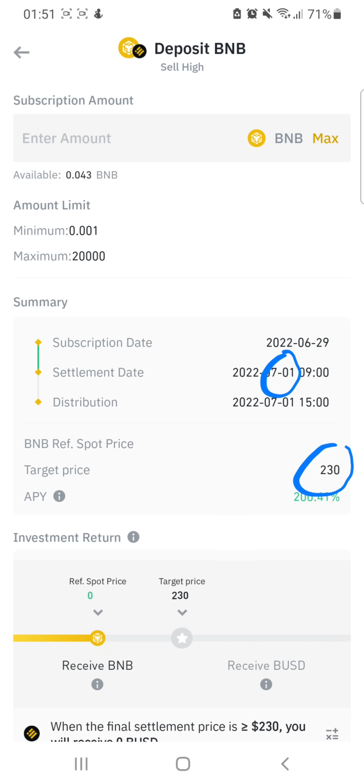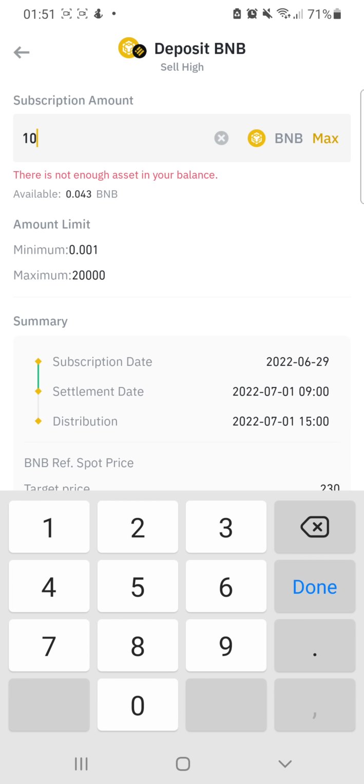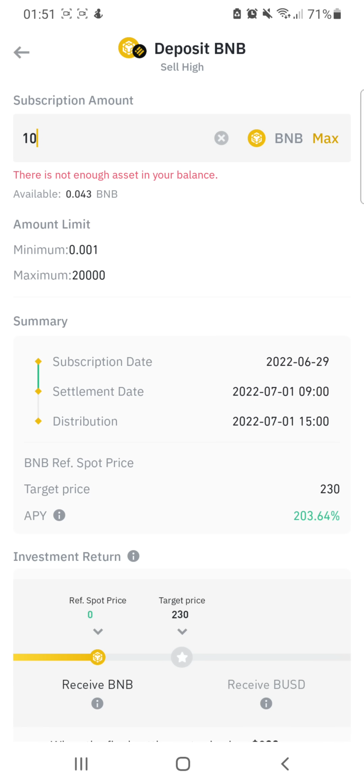That is what I'm saying here: that on 1st of July, I want to sell the BNB that I'm already holding at $230, right? Let's say, for example, I have 10 BNB. I will put in that 10 BNB here. I will type how many BNB that I have, right? 10 BNB, right?